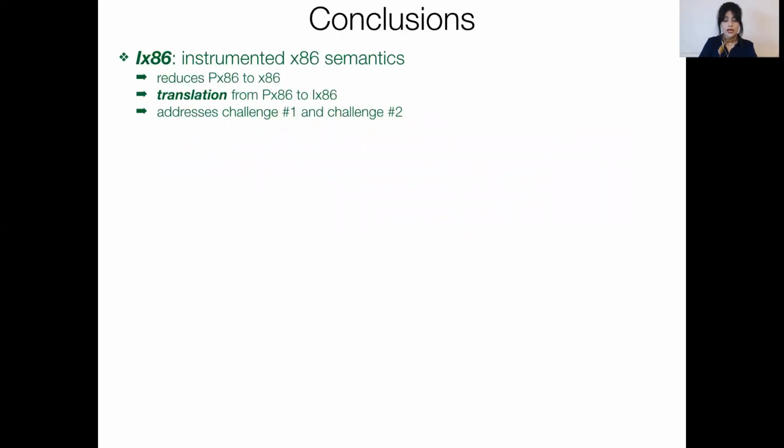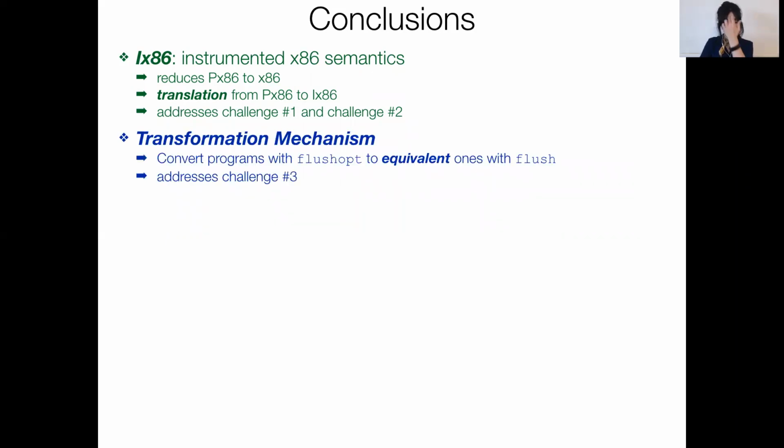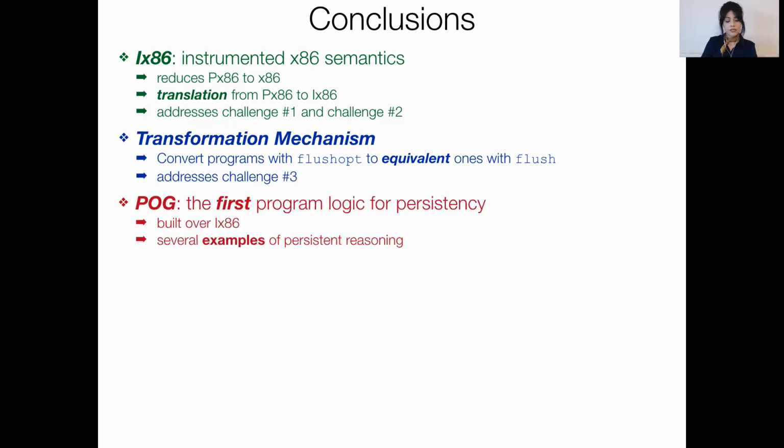Now, this brings me to the end of my talk. I showed you a brief overview of our instrumented x86 semantics and how we reduce px86 to x86 by removing the p buffer. I very quickly told you about the transformation mechanism for rewriting programs with flush optimized to ones using flush. What I didn't show you was our program logic, persistent Owicki-Gries reasoning, POG, which is built on top of x86. So in a nutshell, here you can think of our pipeline as follows.